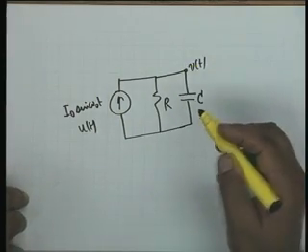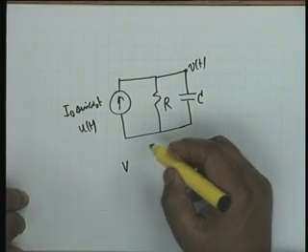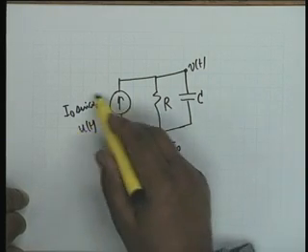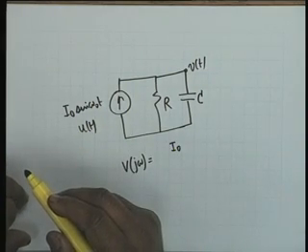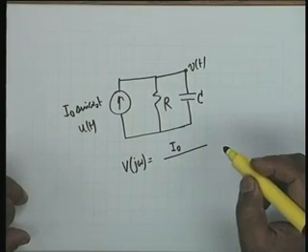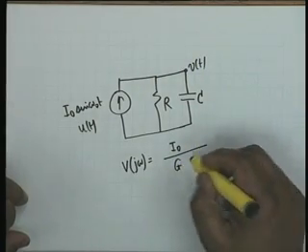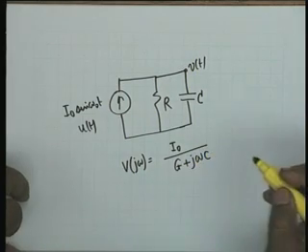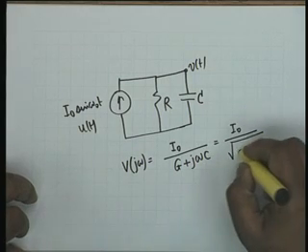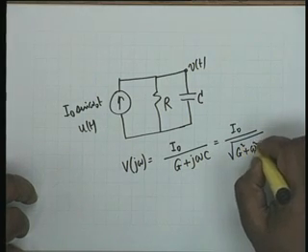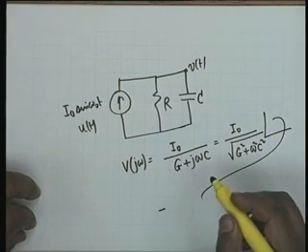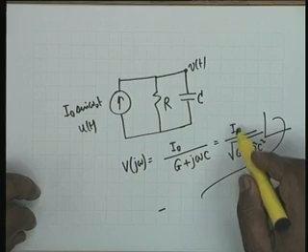Then we simply argue that capital V, the phasor, capital V j omega would be simply I0, the phasor for this is I0 multiplied by the impedance. The impedance is the reciprocal of the admittance, and the admittance is G plus j omega c, which I can write as I0 divided by square root of G squared plus omega squared c squared, and the angle is minus the angle of the numerator minus the angle of the denominator.